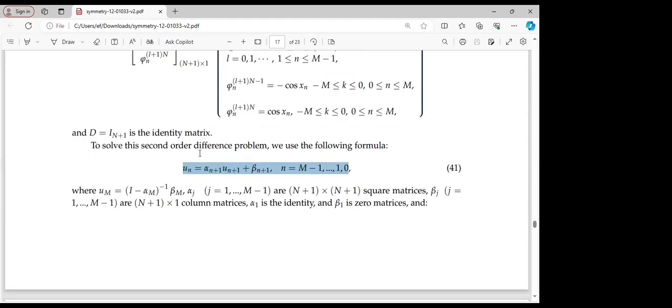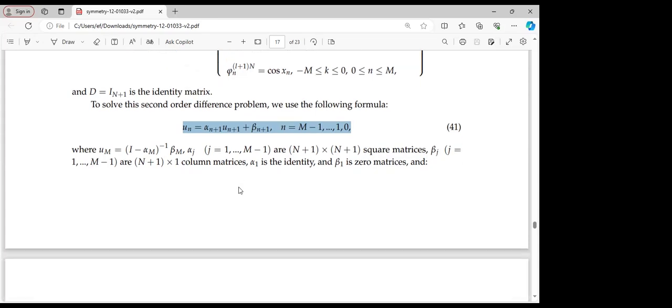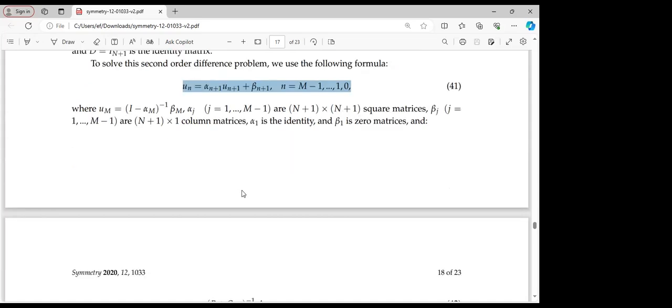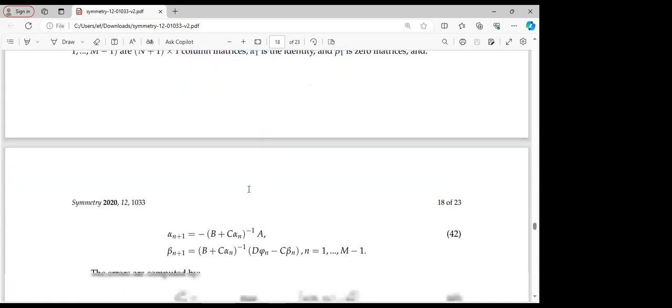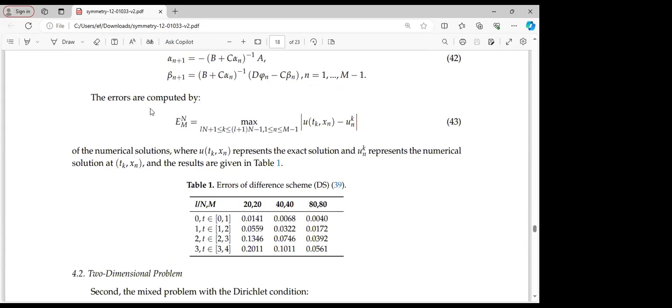So using MATLAB to write up this system, if someone is in need of the code that was used, you can easily make a request, which I will be very glad to forward to you so that you can go over the code and replicate the same results that we get. After using that, we were able to compute the following error.